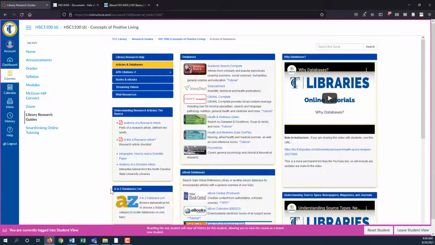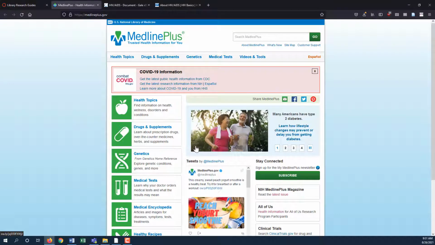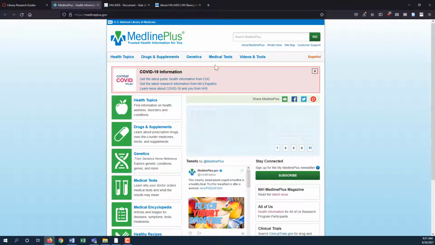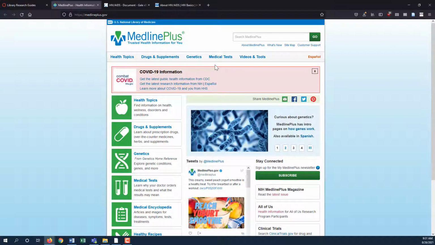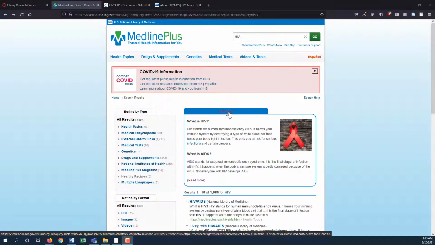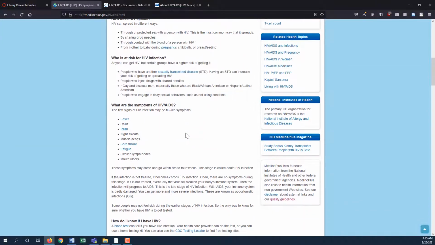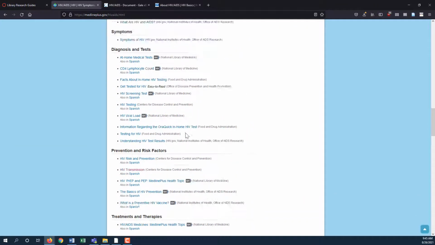You can also search any of the websites linked under Web Resources in your research guide. I recommend the CDC or MedlinePlus. MedlinePlus provides consumer health information from the National Library of Medicine. The information on this site is reliable and easy to understand. A search for HIV brings up many results. At the top, we see the summary page containing basic information and additional sources linked at the bottom of the article.